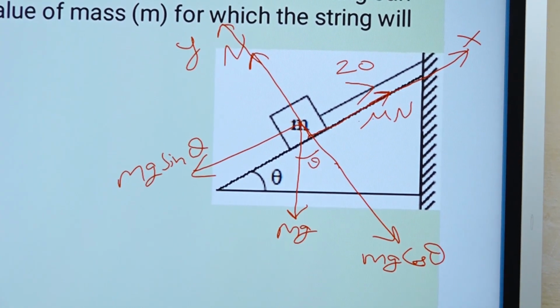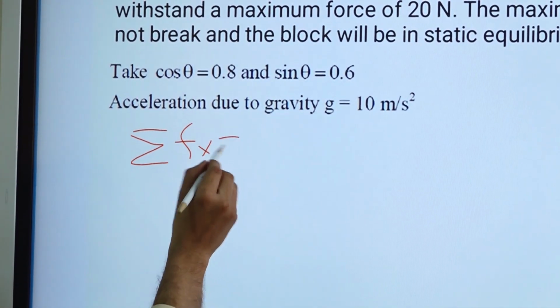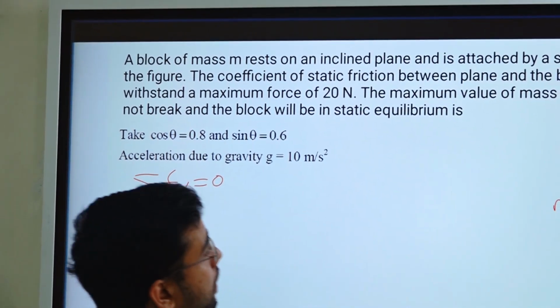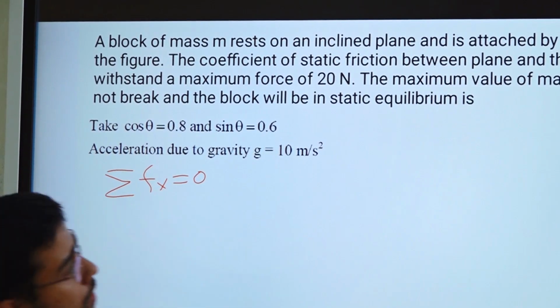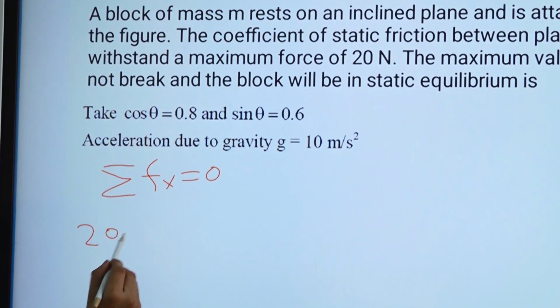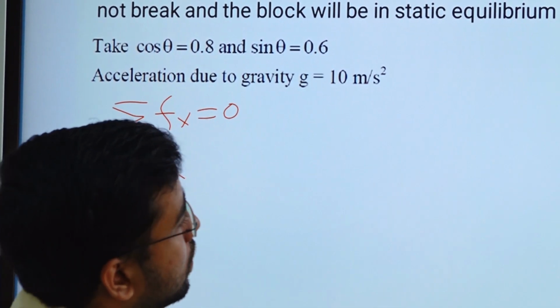First we will do sigma Fx is equal to 0, then we will see sigma Fy. For sigma Fx equal to 0, 20 and mu N are both in the same direction.